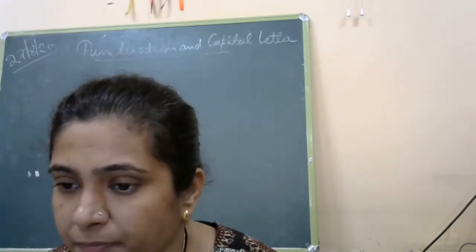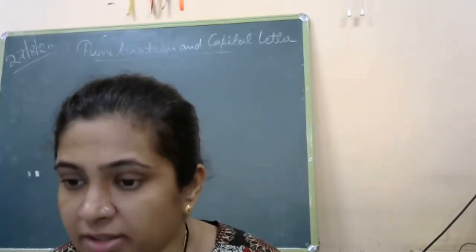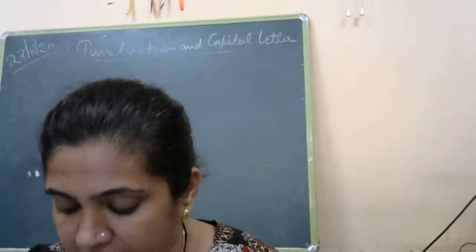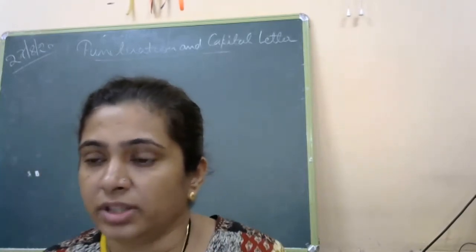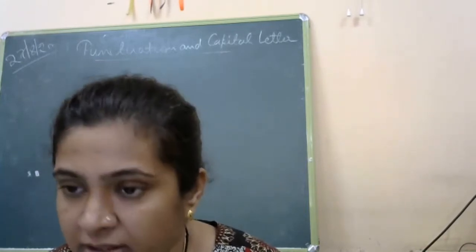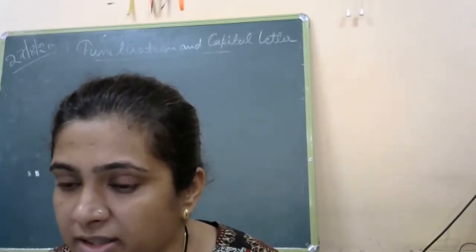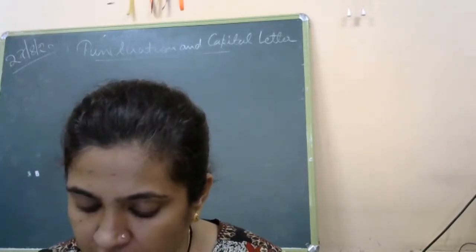Tenth one is exit. And its answer is entrance. E-N-T-R-A-N-C-E, entrance.